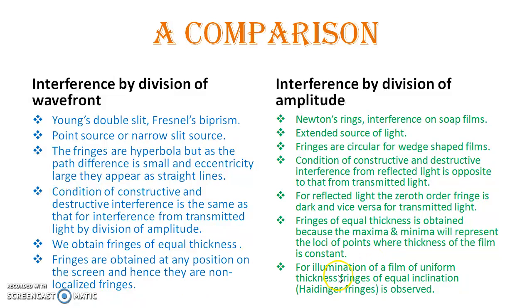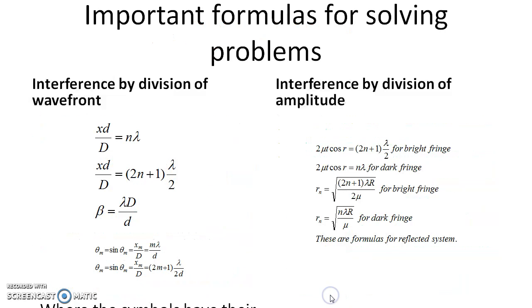And also, for illumination of a film of uniform thickness, fringes of equal inclination are also observed. We call them Haidinger fringes. And in case of interference by division of wavefront, the fringes observed change as we keep on changing the position of the screen, and therefore they are non-localized fringes, and here we have localized fringes.